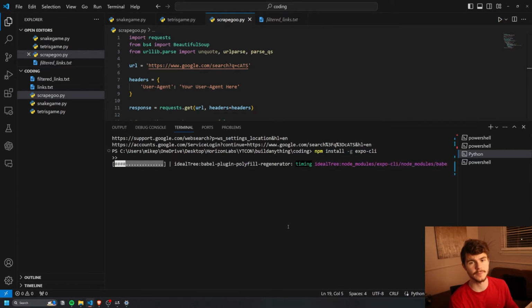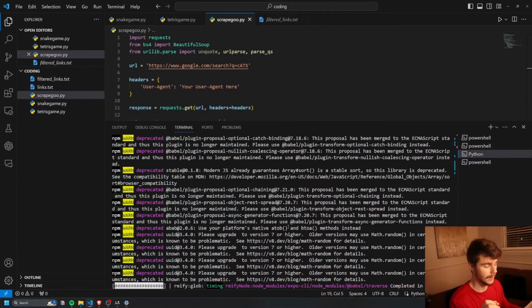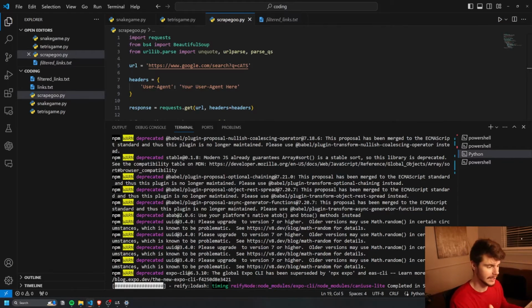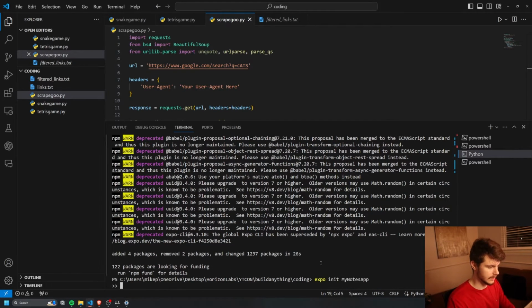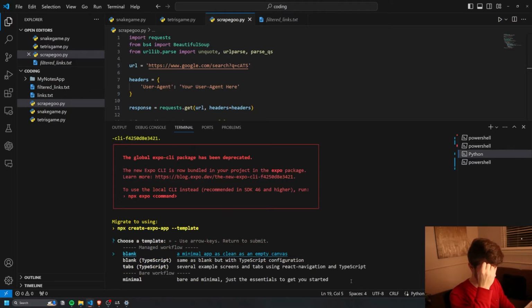What's great about Expo is they actually have an app from the App Store that you can download to view the applications you build on your computer in real time. It's one of my favorite libraries to work with when building mobile apps, and it will allow us to build a really simple application without really knowing how to code at all. So we can just paste in our new command to build a Notes app here.